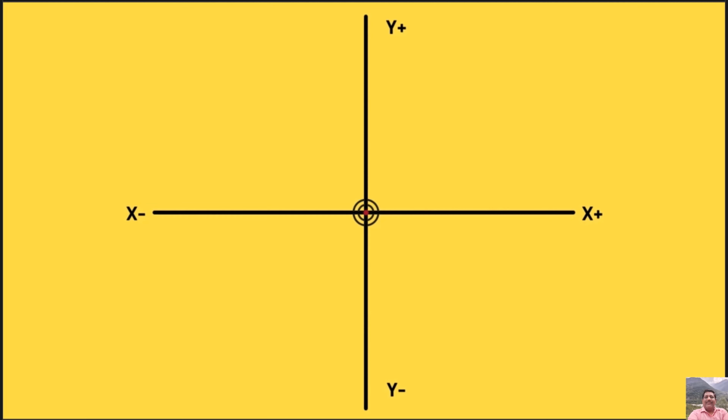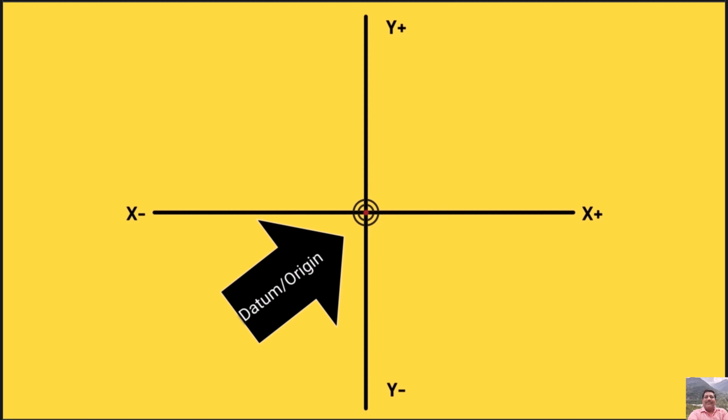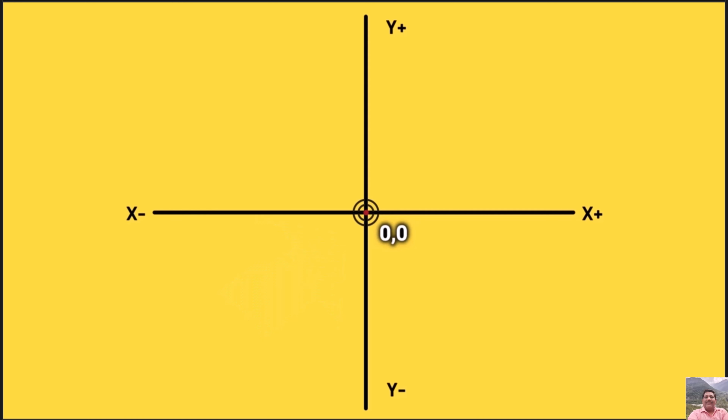Let's get back to the graph and see how it works when we are writing a program. The circular symbol in the center of the graph is what represents the datum position or the origin. This is the point where the coordinates of x and y are 0. Any dimension above or right of the datum would be positive, and any dimension below or left of the datum would be negative.